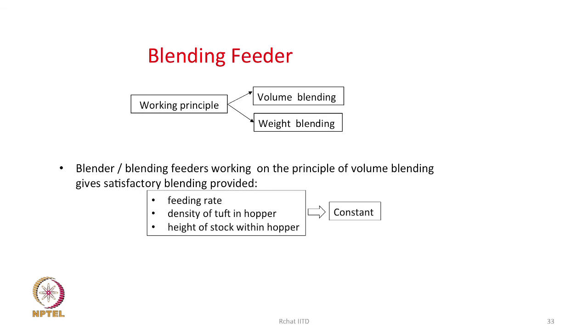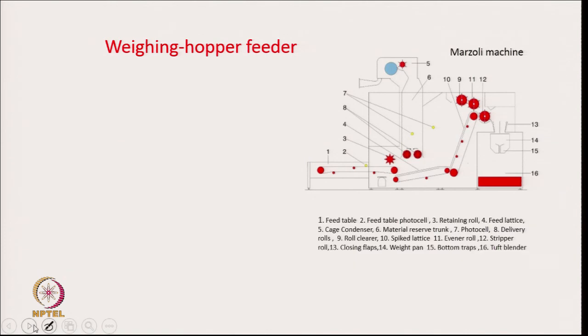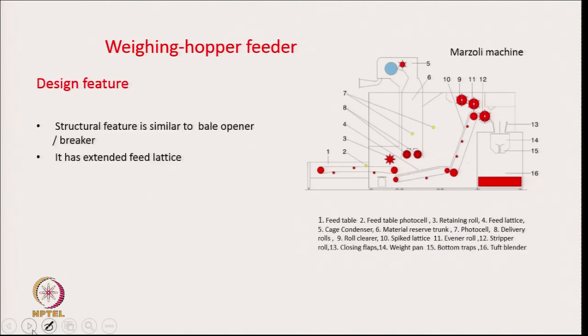In weight blending, weighing hopper feeders are used, which give a much more accurate blend. If you look at this machine, the cross-sectional view is shown. The machine looks like a bale opening machine, with exactly the same structure, everything is the same.